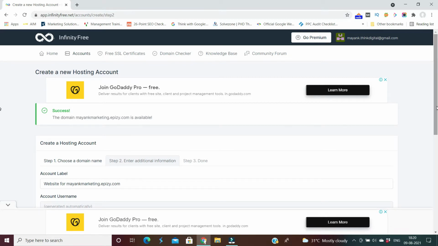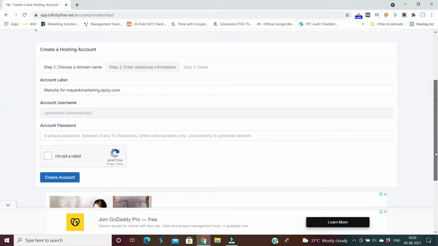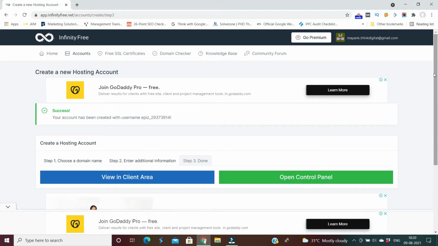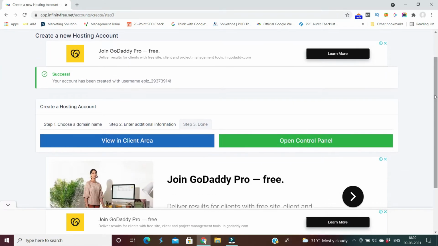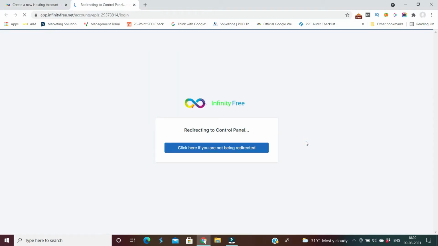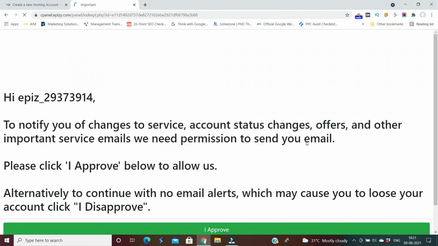So what will be my next step after choosing this domain? I will click on I am not a robot. We have to verify being a human, and then click on create account. After clicking on the create account option, you will have to click on open control panel. By clicking on this button, it will ask you for one approval as an important notice. So you have to click on I approve.